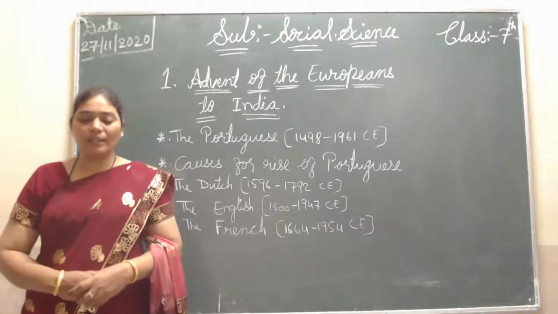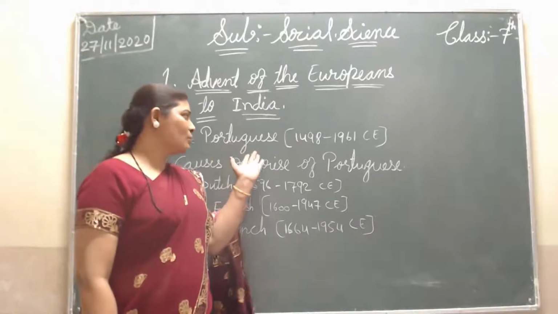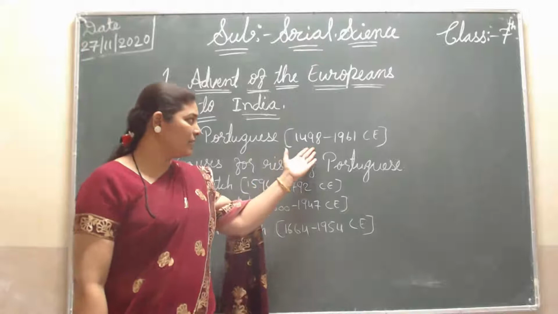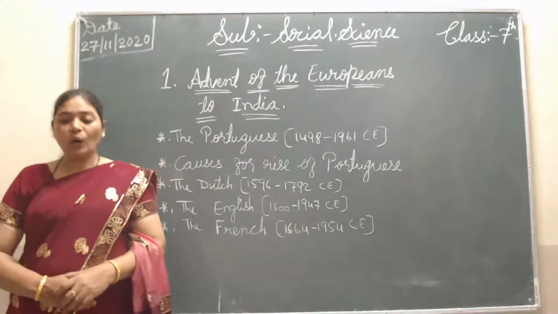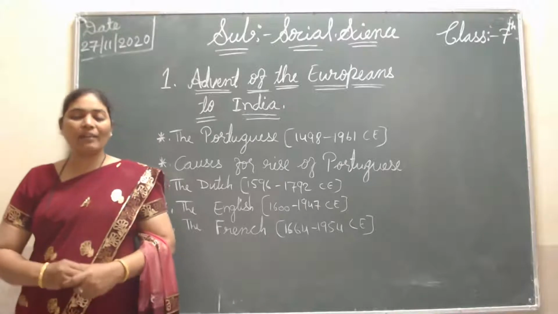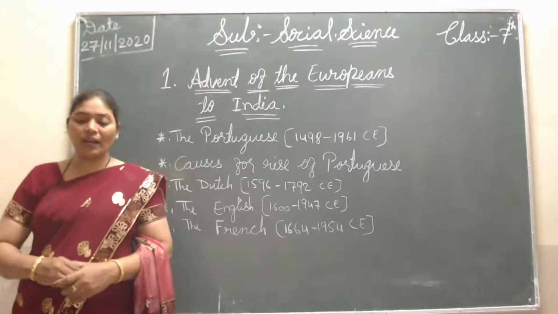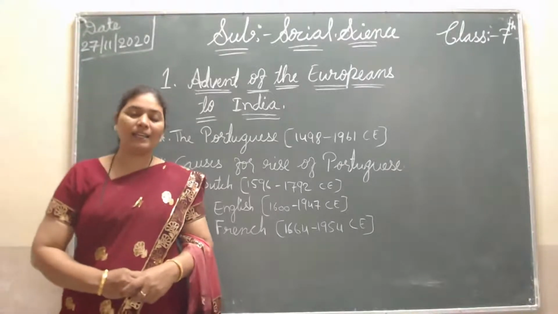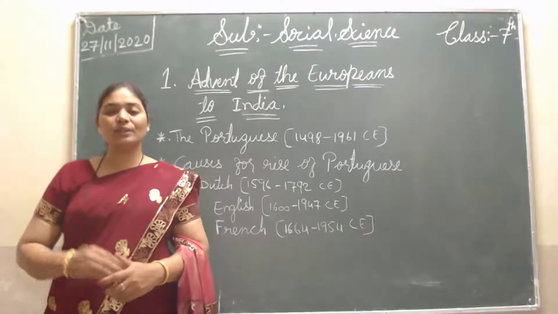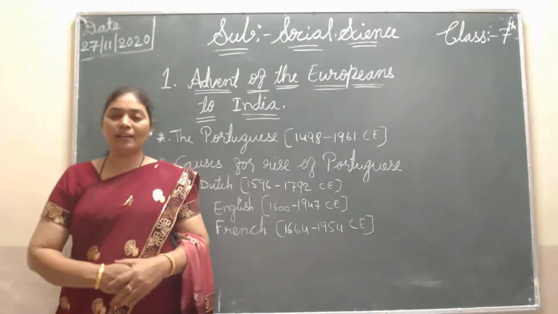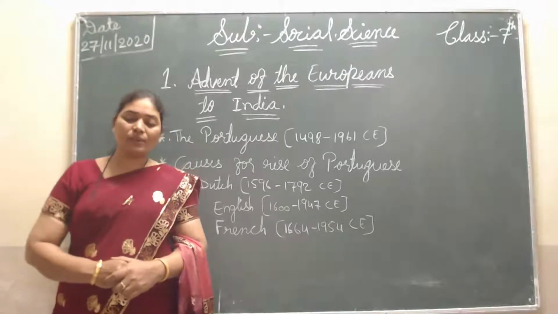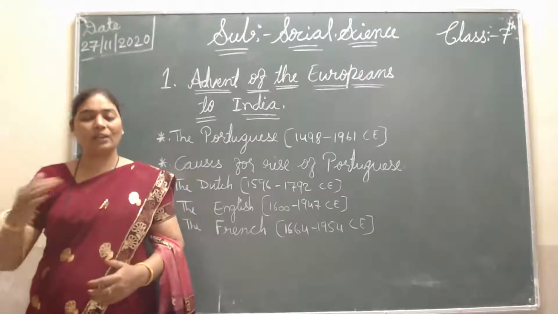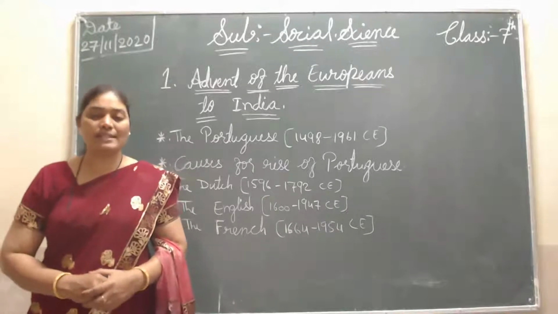India. First the Portuguese came, from 1498 to 1961 CE. On 17th May 1498, Vasco da Gama reached Calicut in Kerala. He reached Kerala, and the place name is Calicut. Thereby he discovered a new sea route to India. From then onwards, the new sea route was discovered.